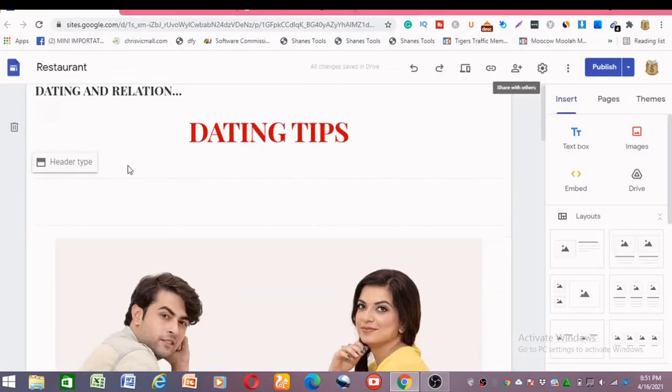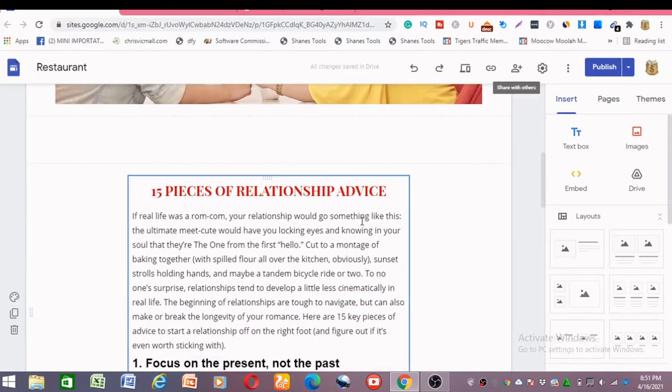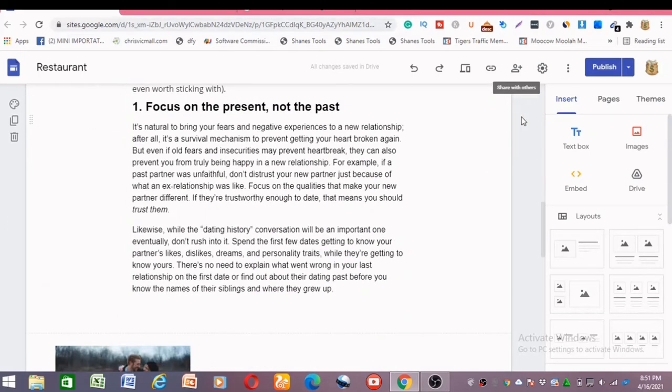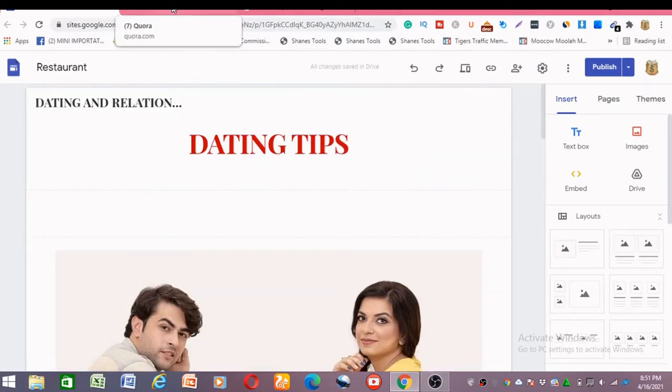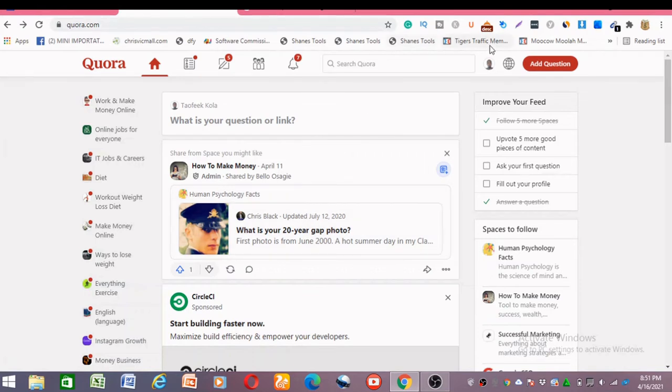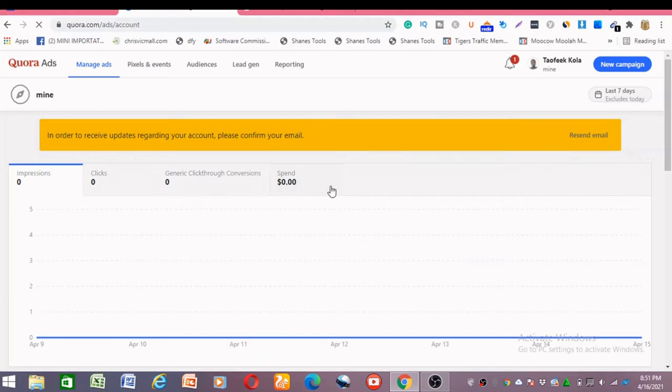So guys, after you're done with the creation of your landing page, the next thing to do is to send traffic to the landing page so that you'll be able to make some money. To send traffic to your landing page, you want to head over to Quora.com. On getting to Quora, hit on your profile image. After hitting on this image, you will see some options below, then hit on ads manager. You are not running ads. What I want to show you is a trick on how to get the most viewed question to answer so that you'll be able to have more clicks on your links.